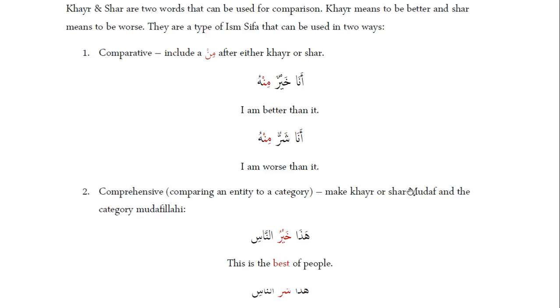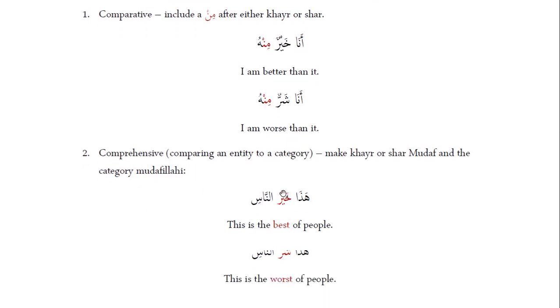To make khayr or shar achieve this, all you have to do is make khayr or shar mudaf and the category mudaf ilayhi. So it becomes hada khayrun nasi, which is this is the best of people, right? So it's a particular individual being compared to a group of people. We achieve that by putting khayr in mudaf and what we're comparing it to into mudaf ilayhi, so that becomes